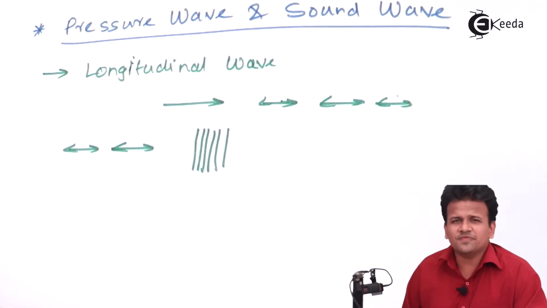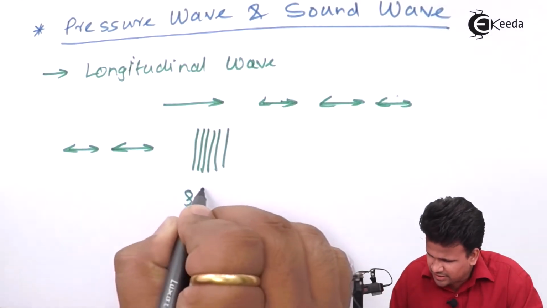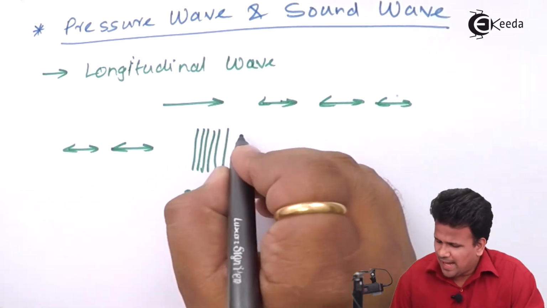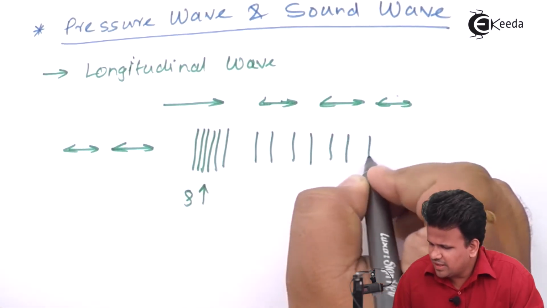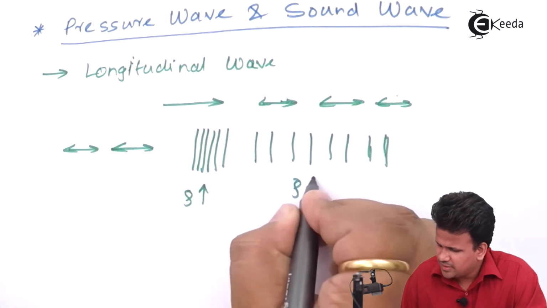So this part of a wave is called the compression, where the density is very large because it is a closely packed object. In rarefaction, these particles move away from each other, so the density